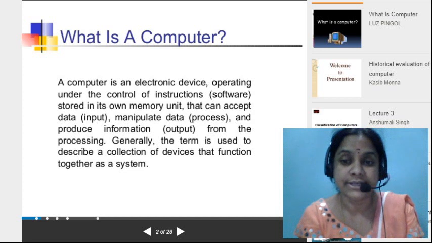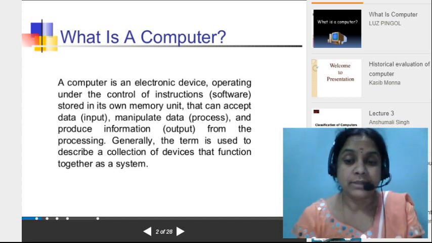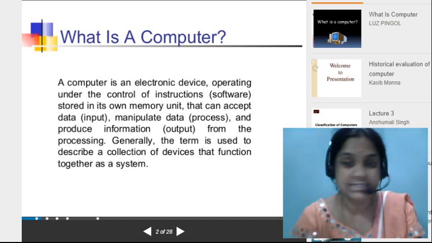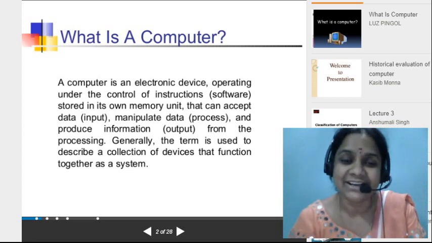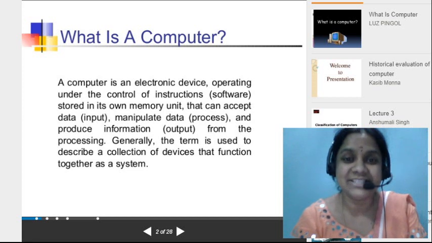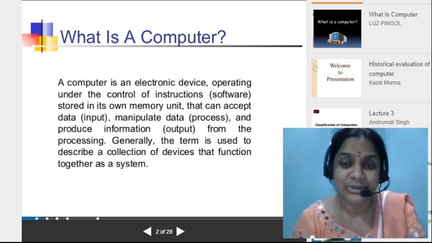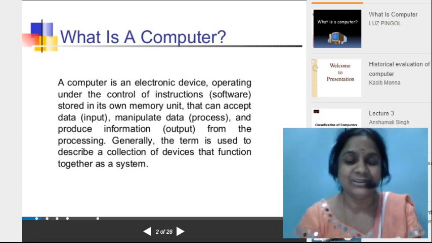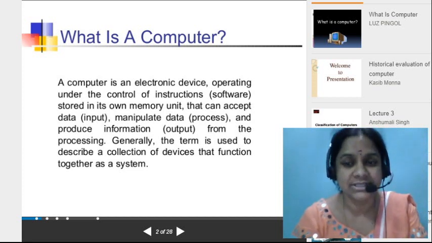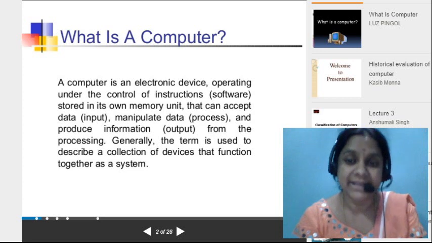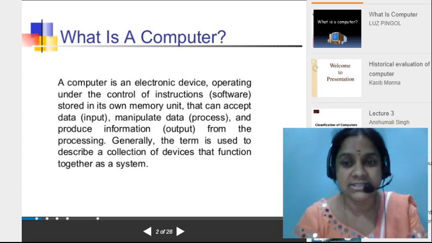We have a brain, but the system does not. So how does it work? With the help of instructions. Who is going to give these instructions? Software or a user, or an application gives the instructions.